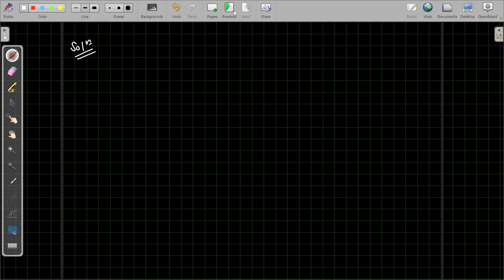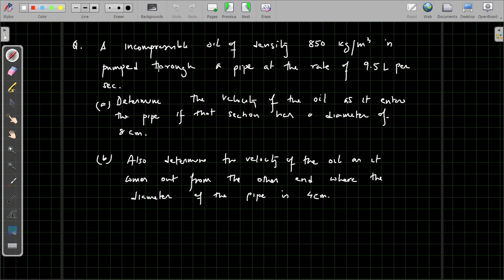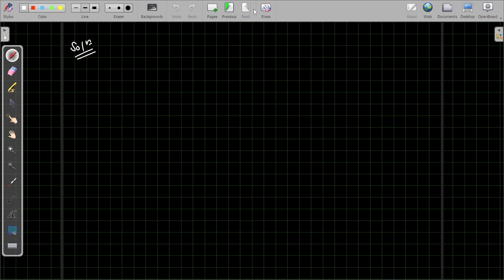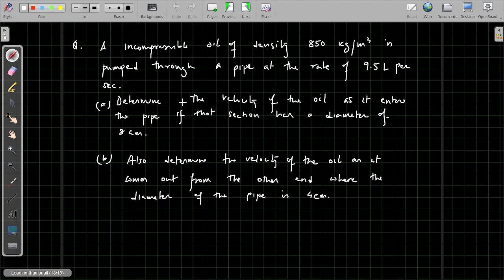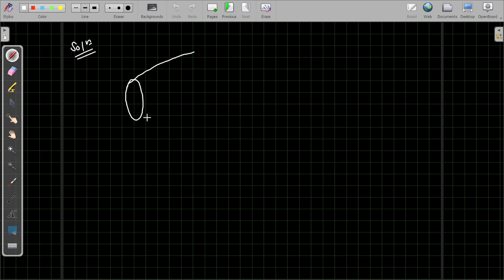As we can read, incompressible means density is constant. Oil of density 850 kg per meter cube is pumped through a pipe at the rate of 9.5 liter per second. So we can draw a pipe here. It's a variable cross section pipe.